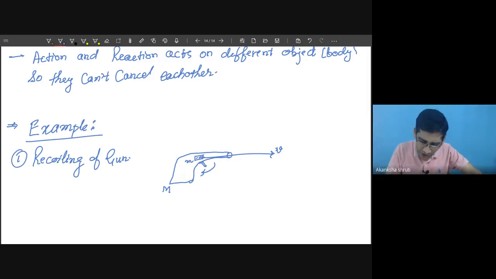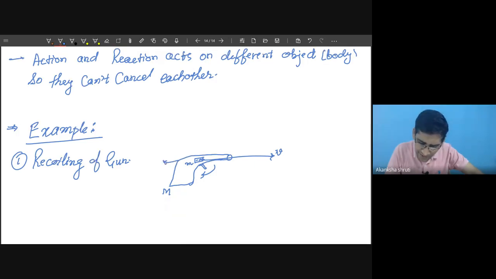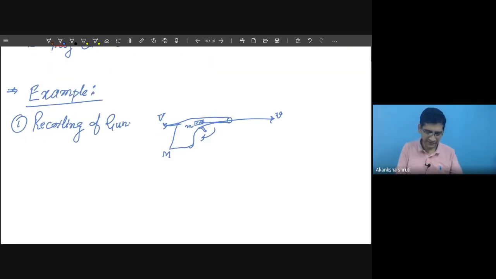Then it is observed that this gun also recoils backward, means moves backward. If we consider this as capital V, then this backward movement of the gun is called recoiling of gun.